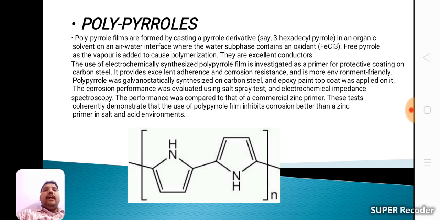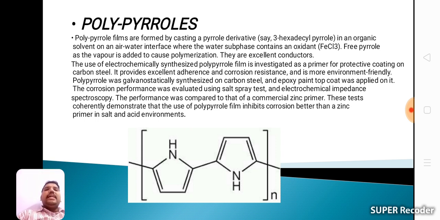Polypyrrole films are formed by casting a pyrrole derivative, say 3-hexadecyl pyrrole, in an organic solvent on an air-water interface where the water surface contains an oxidant, FeCl3. Free pyrrole as a vapor is added to cause polymerization.